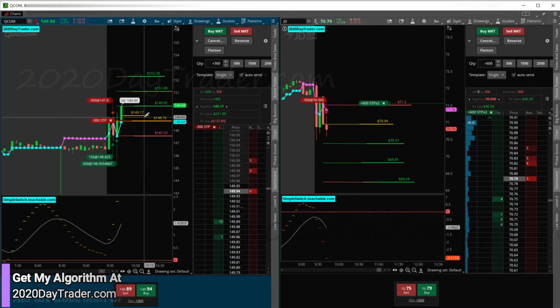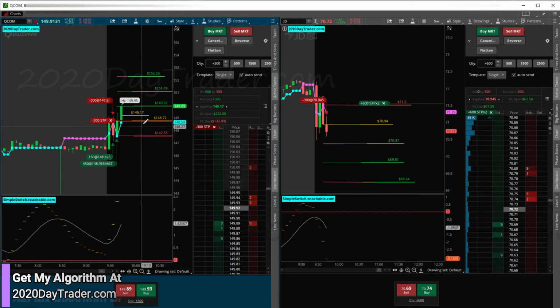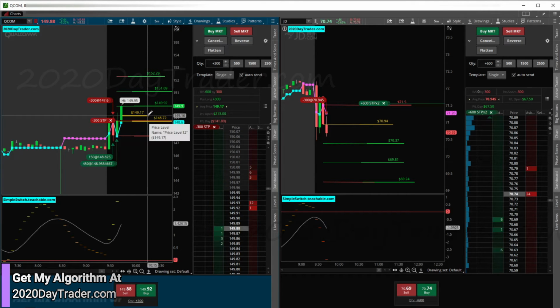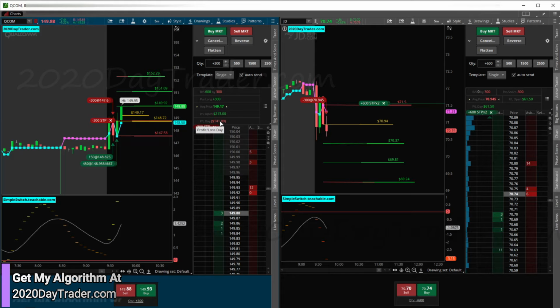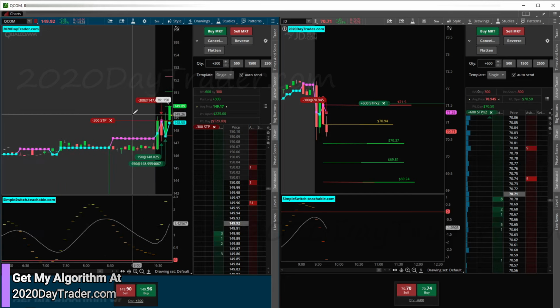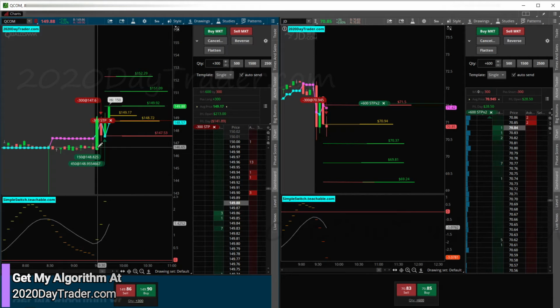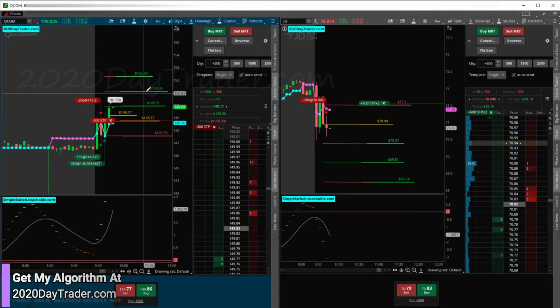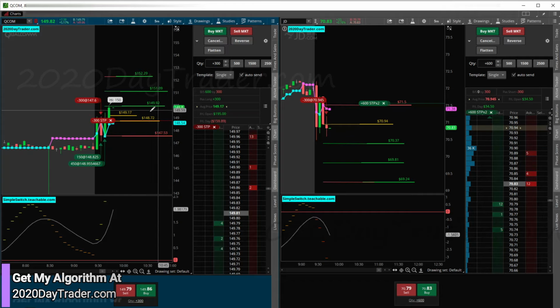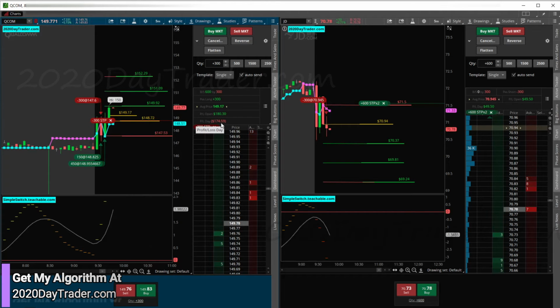But I waited to break high of day to make sure that we weren't going to be in consolidation here. So I got in a little bit late based on the algo, so I'm not green. I could easily be green right now, but I got in late. I waited for a high of day break to make sure we're outside of these tower candles and that we're in a clear direction. So I think we're going to go much higher with QCOM, and this could be a pretty nice green trade.